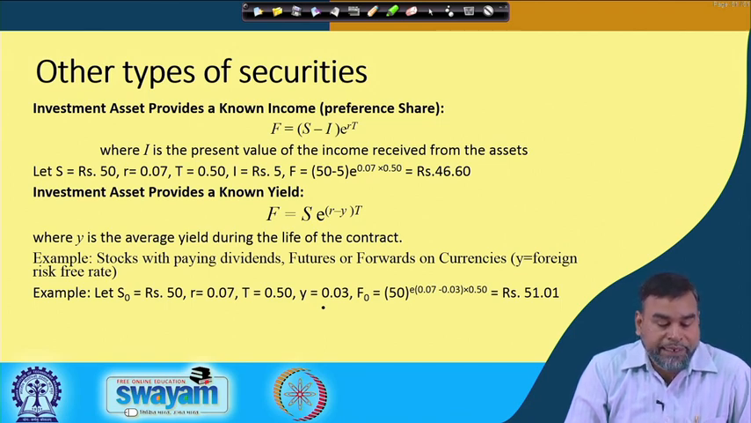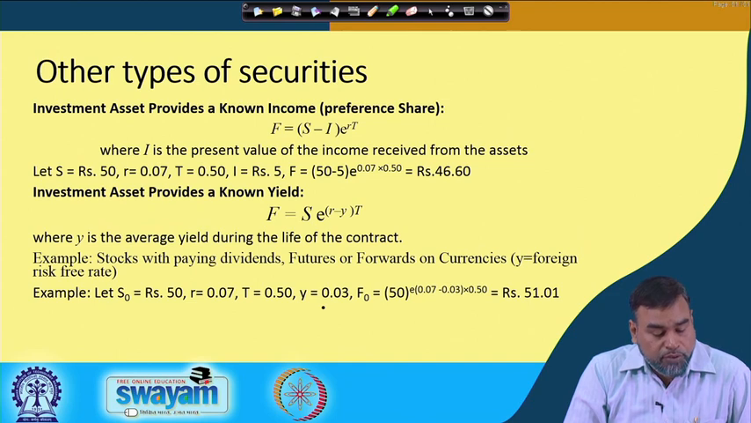If it is a known yield, let the investment asset provide a known yield in terms of absolute value, giving a certain rate of return as a percentage. For example, stocks paying dividends at a certain percentage, or futures or forwards on currencies with the foreign risk-free rate. Then how can you calculate the price of that contract?